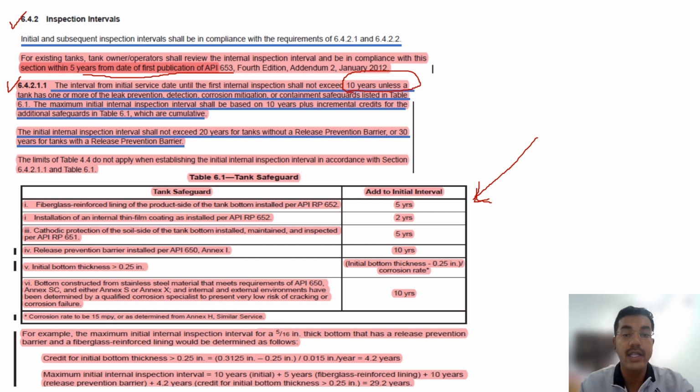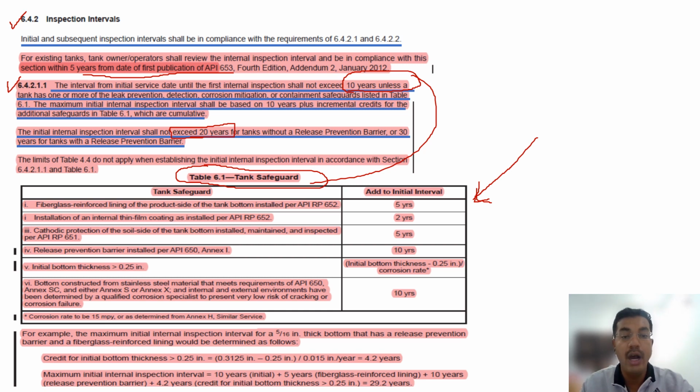What are the cases? Tanks with one or more of the leak prevention, detection, corrosion mitigation and containment safeguards listed in Table 6.1. These are the tank safeguards, the credits, which are cumulative. The initial internal inspection interval shall not exceed 20 years. That means if it is 10 years and the tank is safeguarded, then it can go up to 20 years.